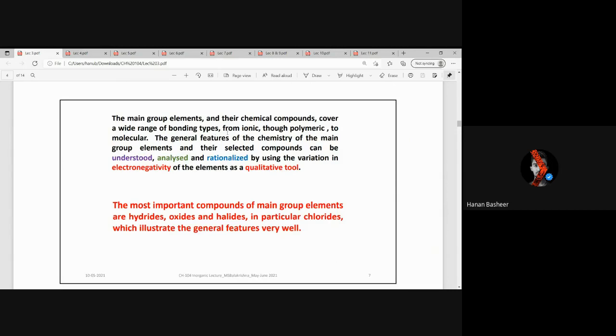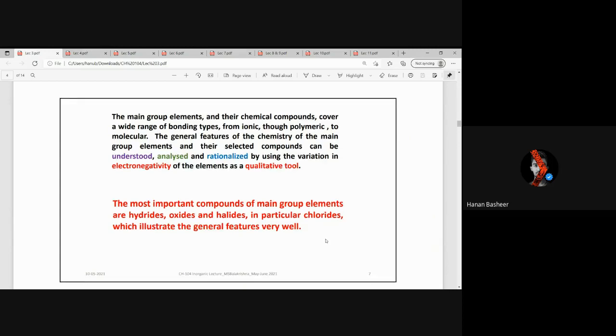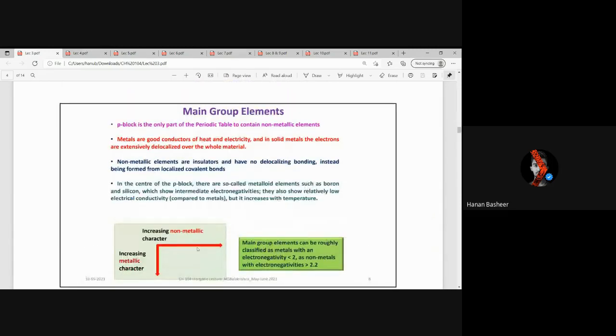Electronegativity is an important factor which is used to analyze and rationalize different properties of compounds, such as hydrides, oxides, halides, and chlorides as well. For main group elements, as I said, non-metallic character increases left to right, and metallic character increases top to bottom. Non-metallic character is preferred if the element size is small, whereas metallic character is if the size is bigger. The p block is the only part of the periodic table which has non-metallic elements. There are metallic elements as well, but it is the only part which has non-metallic elements.